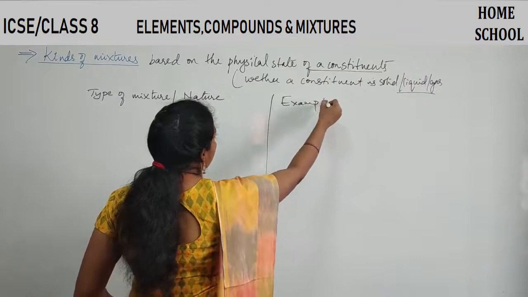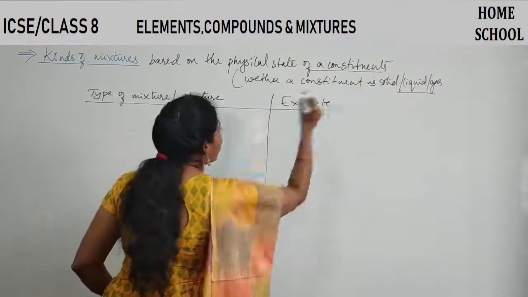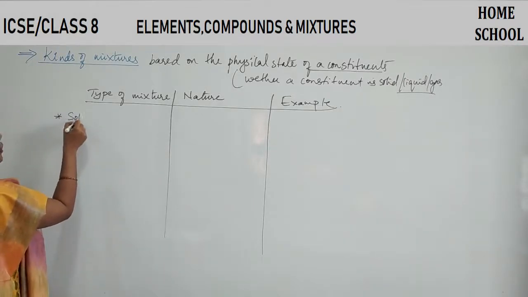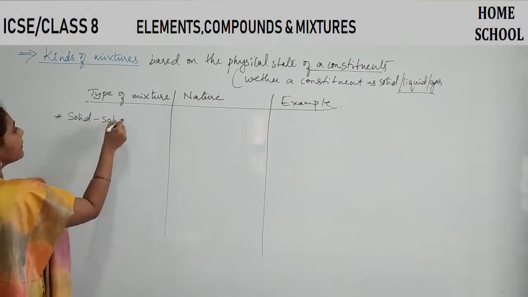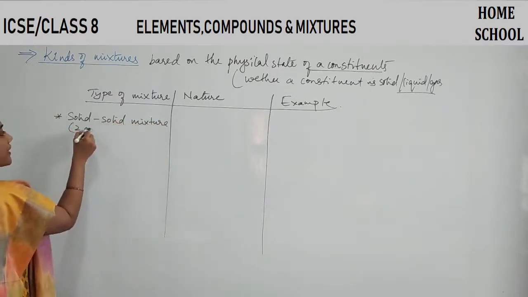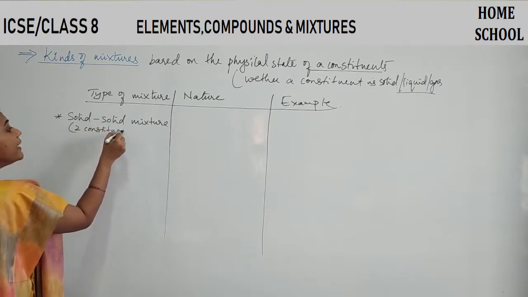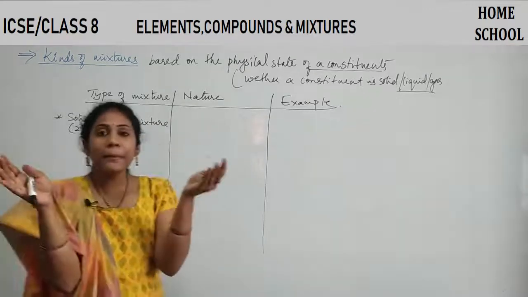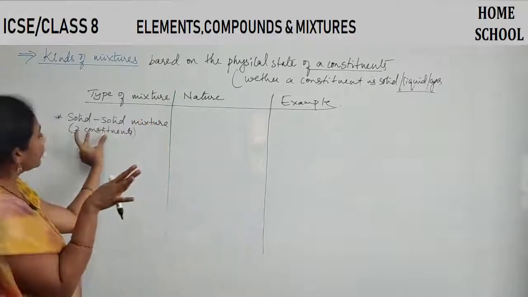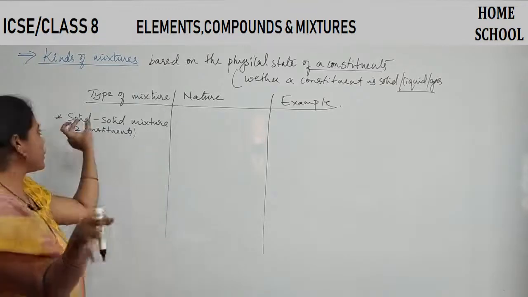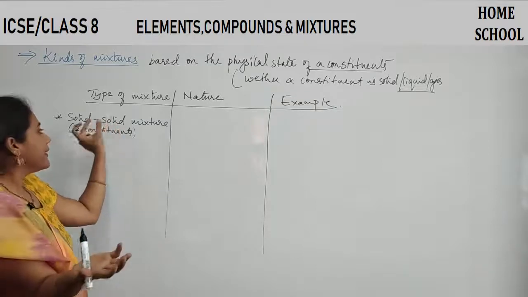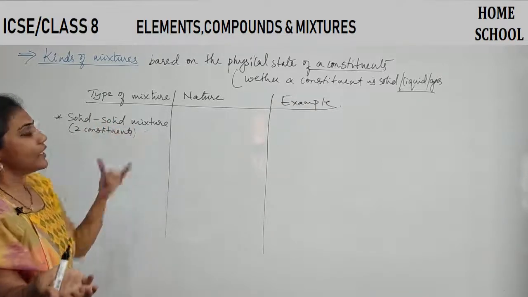Let us discuss examples also. Like this you can make three columns here. The first variety is solid mixture. Imagine there are two constituents here. It may be two elements, two compounds, or one element and one compound. If both constituents are solid, then such a mixture is called a solid mixture.